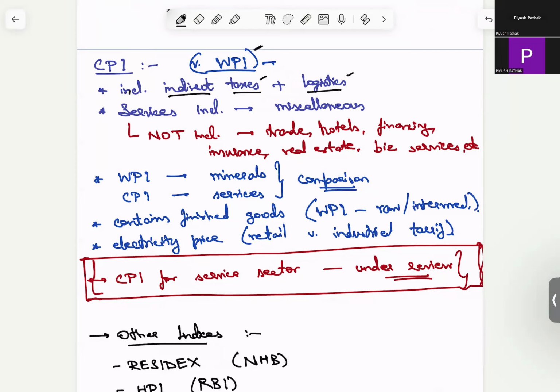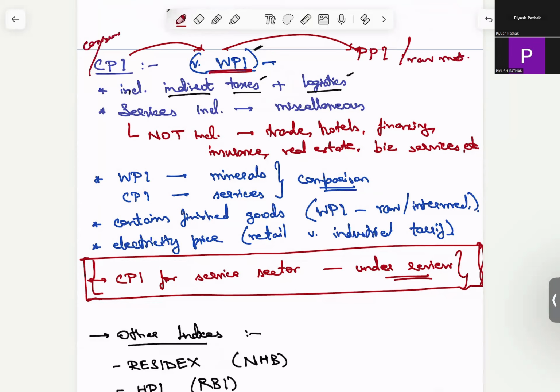And if I make a comparative analysis, so this is PPI, Producer Price Index. If I talk from CPI to WPI to PPI, I would say PPI is the closest to raw materials, and CPI is the closest to the end consumers. WPI is somewhere in between.